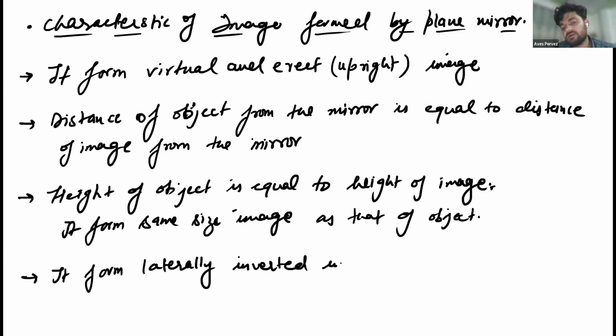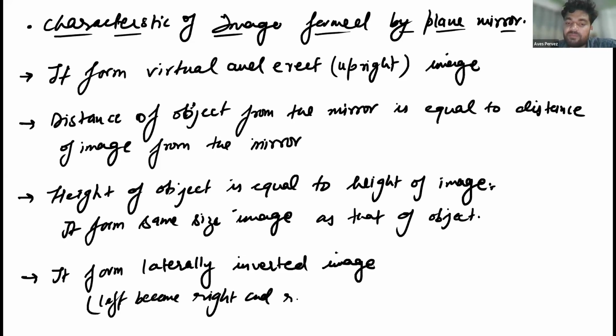Understood? What do you mean by the word laterally inverted? Where right appears left and left appears right. Very good. So left becomes right and right becomes left.